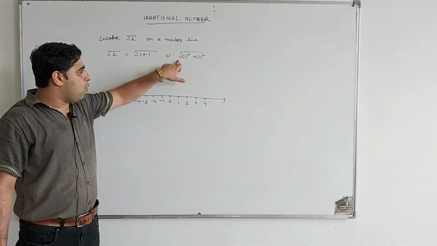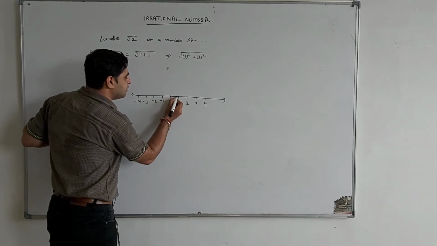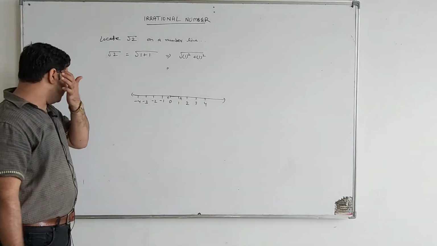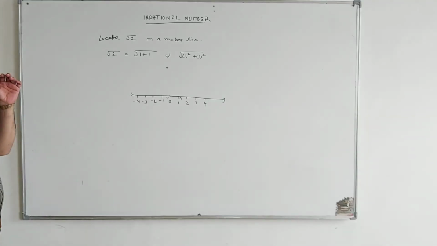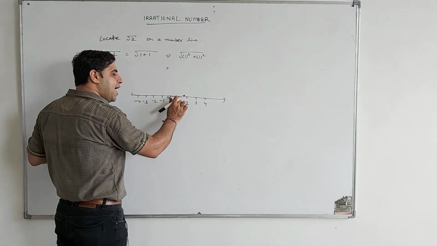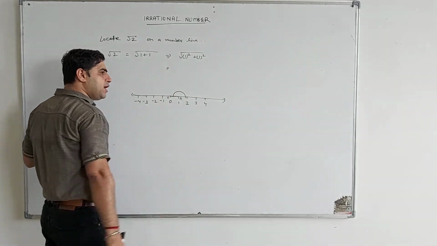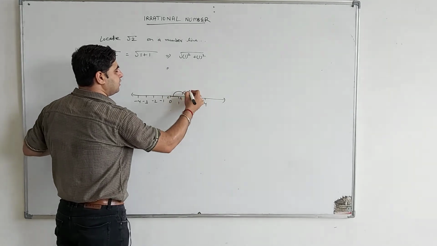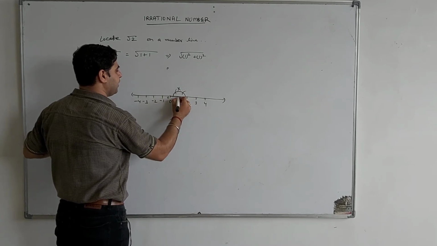So here root 2, 1 square. Firstly take 1 centimeter length, OA. Draw a perpendicular at point A. Perpendicular means a 90-degree angle, so draw an arc from this point, cut an arc.